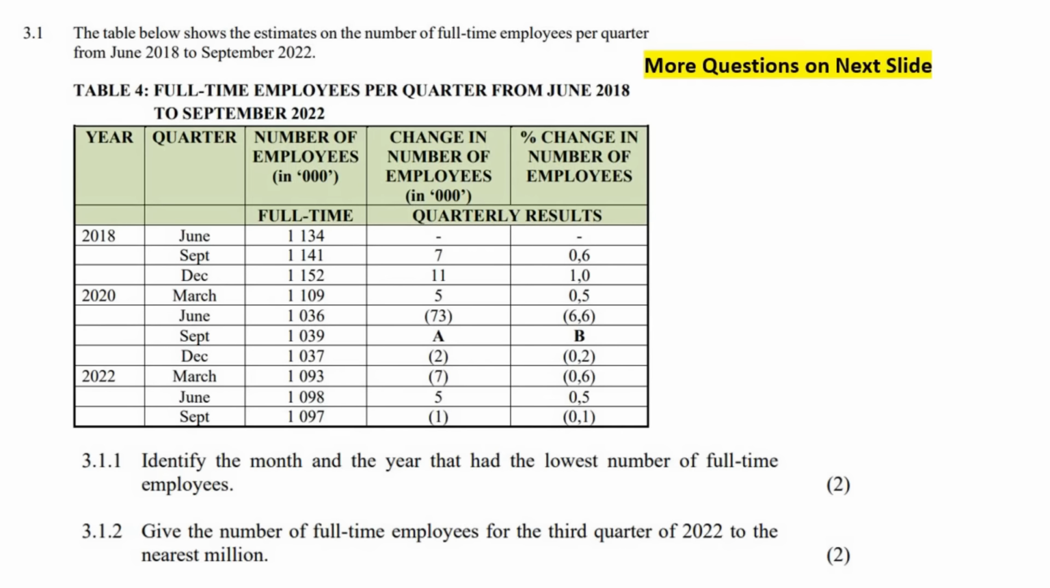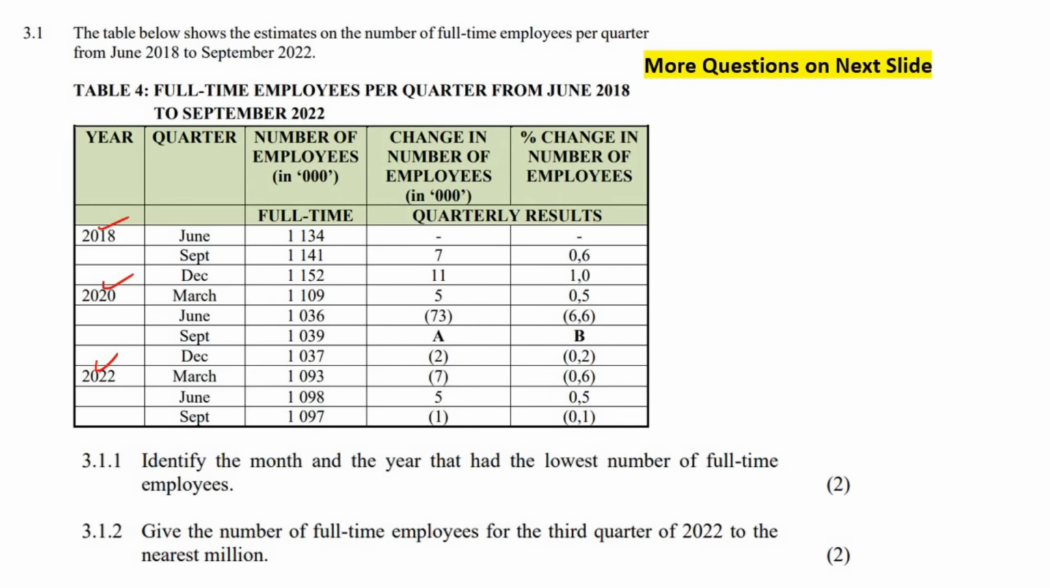Okay, so let's just quickly see what's happening here. We've got 2018, and they've got June, September, December. Then they've got 2020, March, June. Okay, we get that. So they're showing us the different years. They've got some months. And then they're saying number of employees in thousands. So this would be actually 1,134,000. So these are millions. Okay. Then it says change in number of employees in thousand. And then it says percentage change.